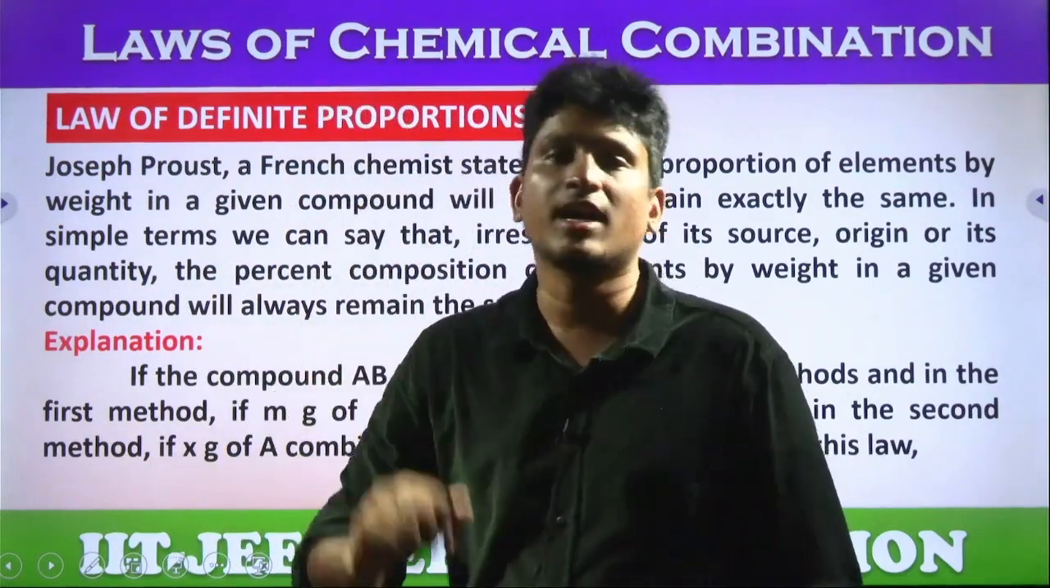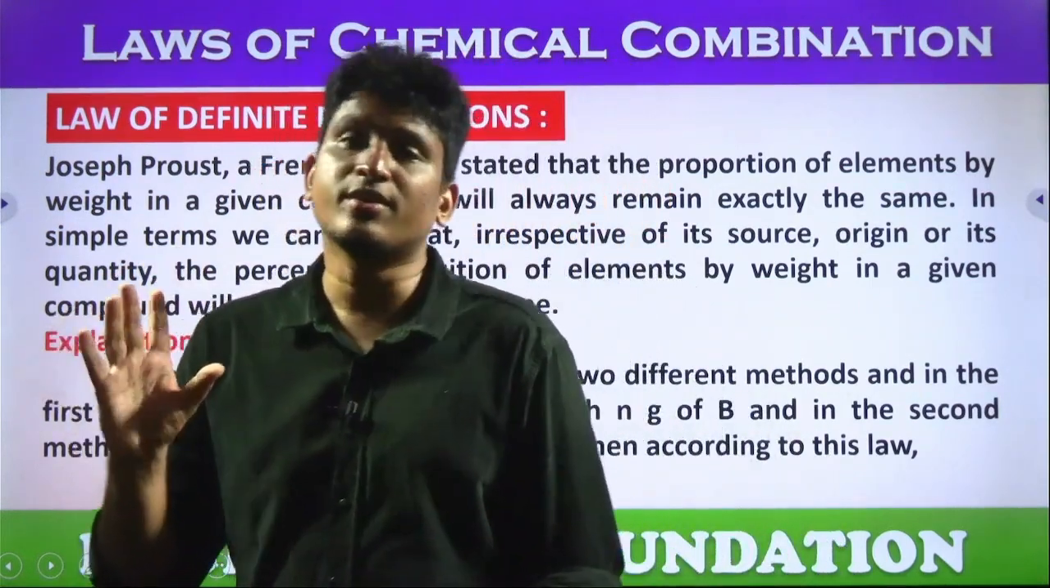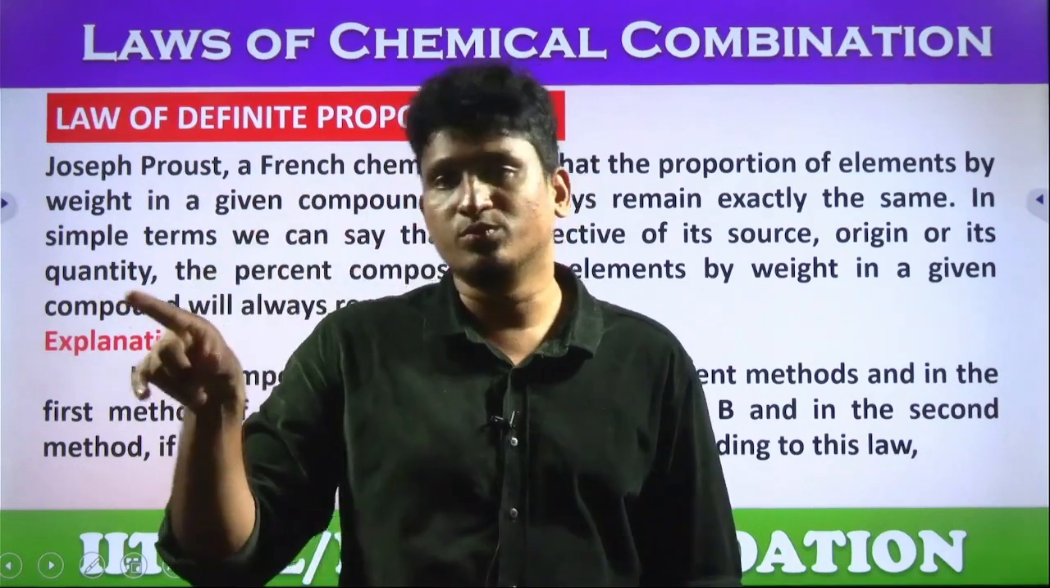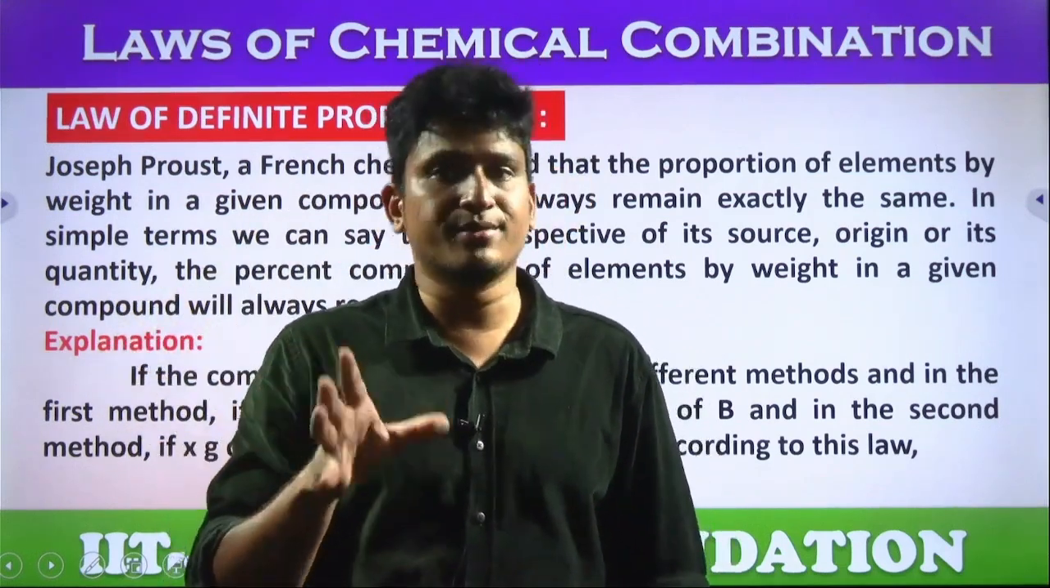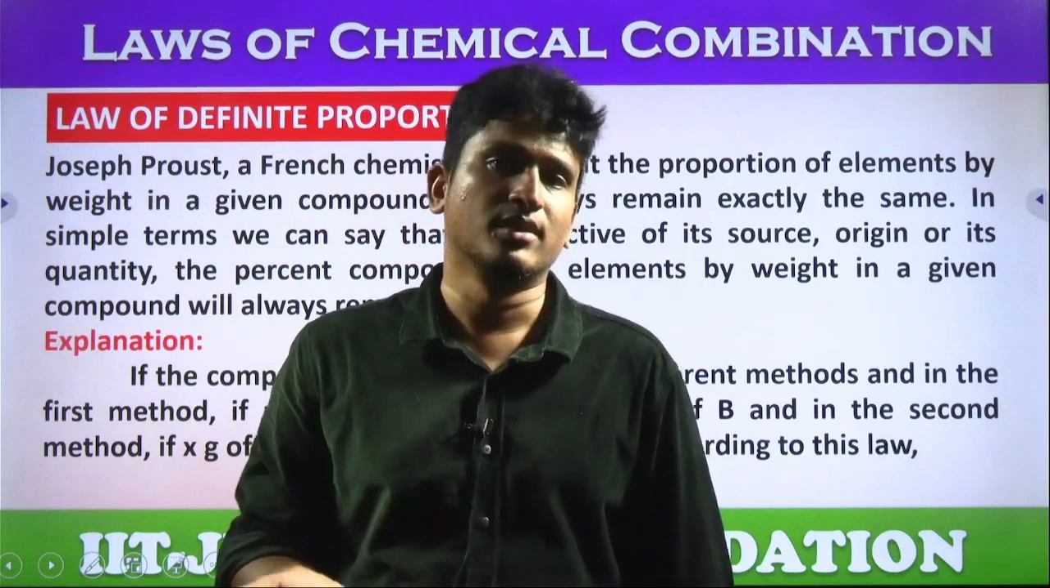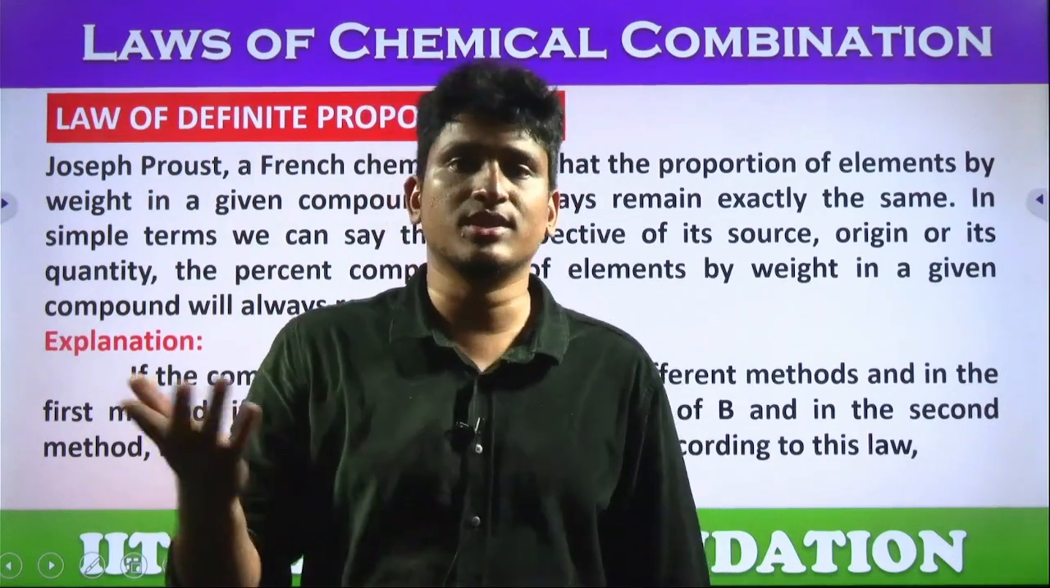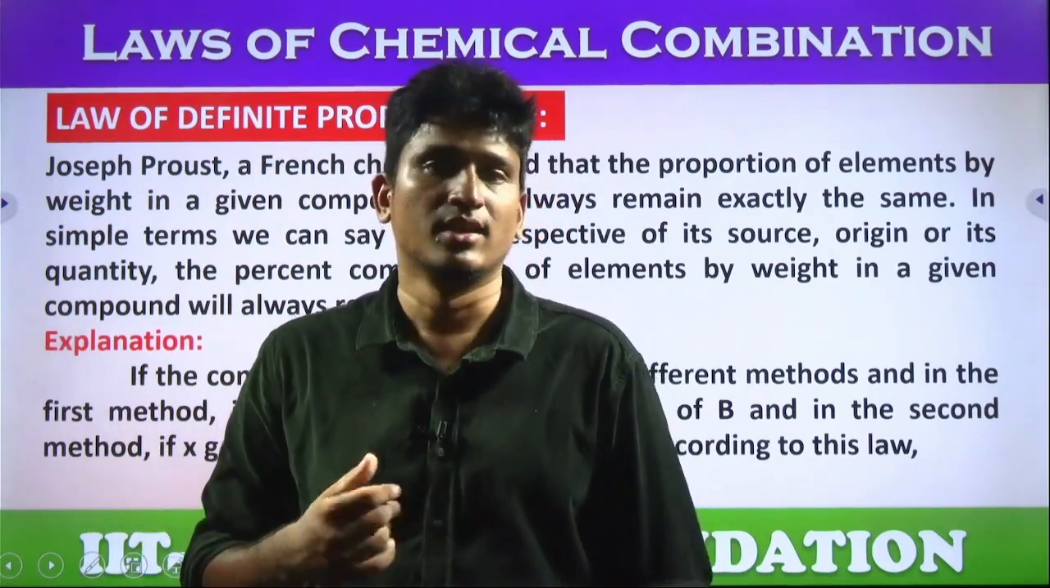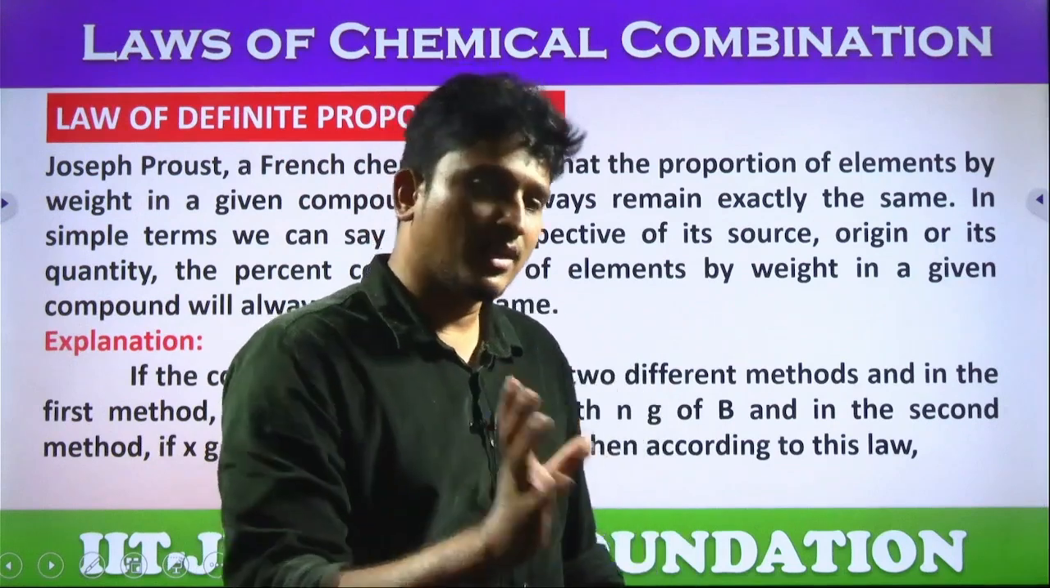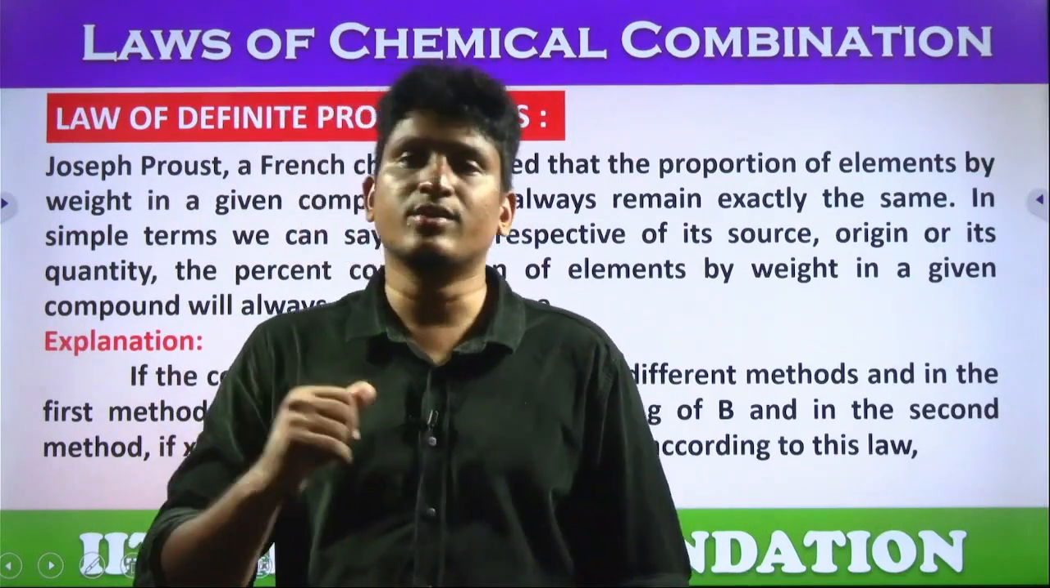For example, carbon dioxide. What is the formula? CO2. Yes or no? This will explain in terms of weights. Of course, by atoms also. Carbon's mass is 12 grams. Oxygen 16. 2 are there. 2 into 16, 32 grams. So in CO2, 12 grams of carbon is combined with 32 grams of oxygen.